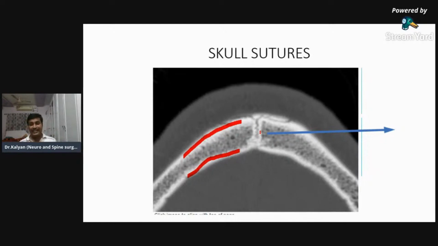If there is a doubt, suppose you are thinking there's a fracture at the level of the coronal suture, you can just compare with the opposite side. If there's a similar thing symmetrical on both sides, it's most probably a suture. But if it's present only on one side, it's most probably a fracture. And over the fracture side, you can find some swelling of the soft tissue.